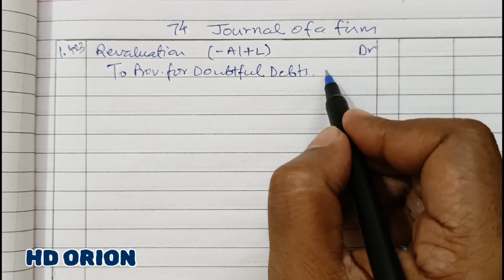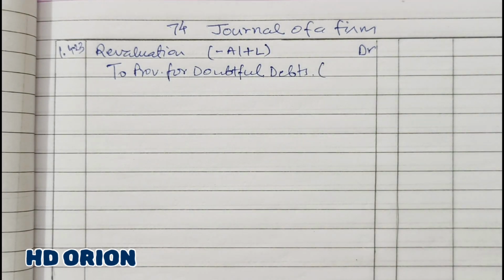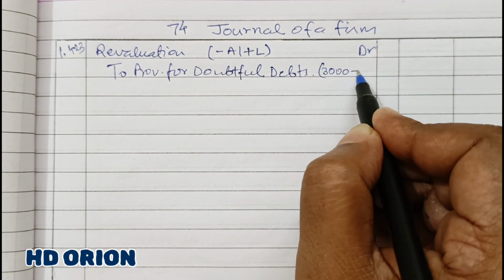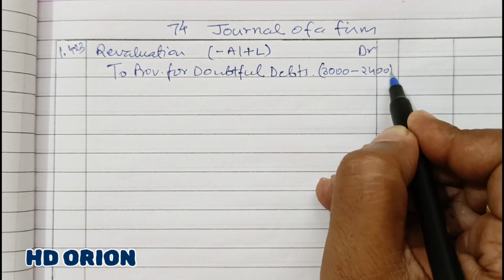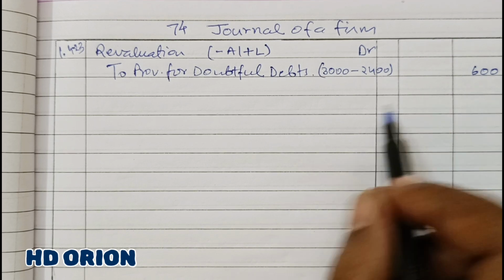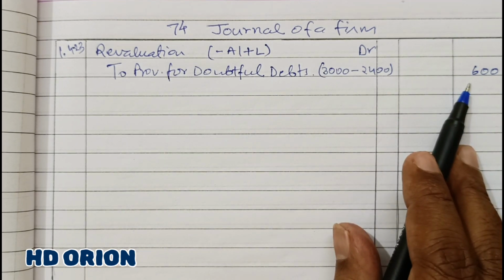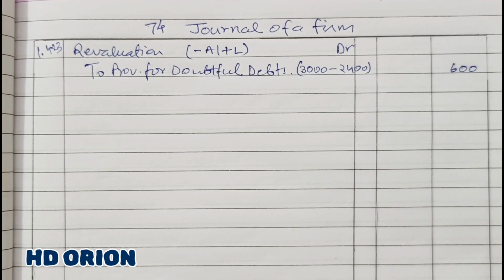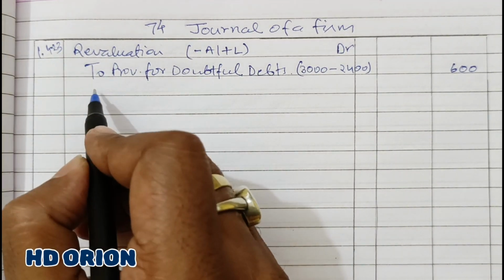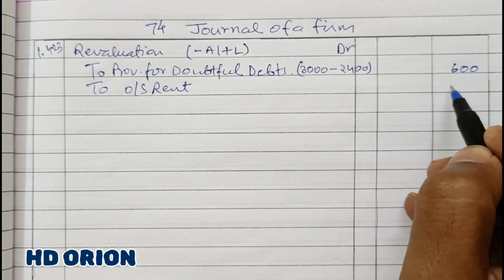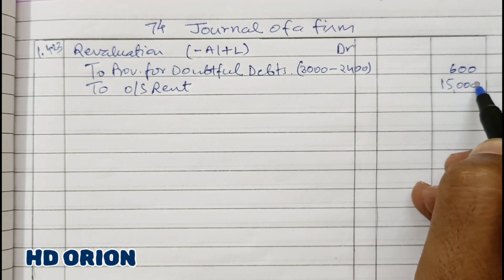Now here 60,000 is the debtor and 5% we have to maintain. 60,000's 5% is rupees 3,000, but there is already existing provision of rupees 2,400. So increase in provision for doubtful debts is only for rupees 600. Fine. Then outstanding rent. A new liability of rupees 15,000 is there.